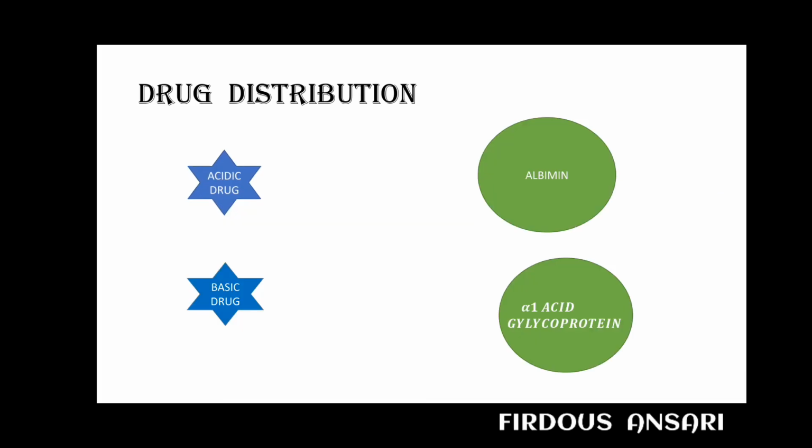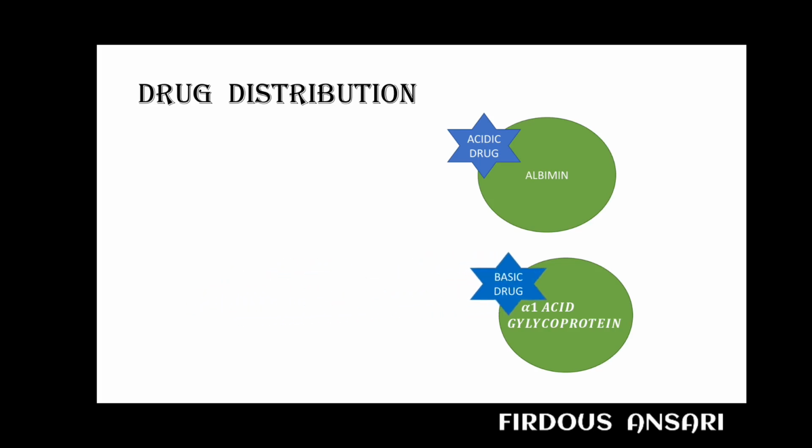Moreover, acidic drugs will bind to a plasma protein, that is albumin. An acidic drug like warfarin will mainly bind with albumin, whereas alpha-1 acid glycoprotein is a plasma protein for basic drugs such as tricyclic antidepressants, lidocaine, propranolol, and so on.